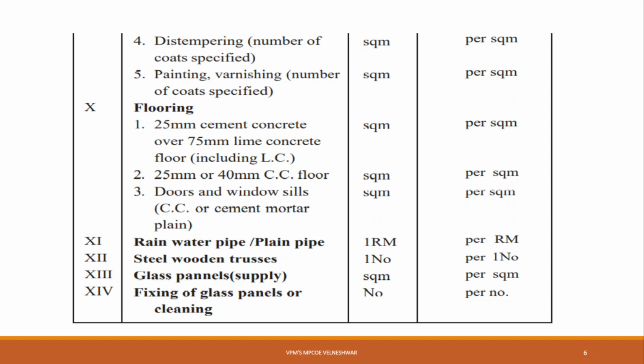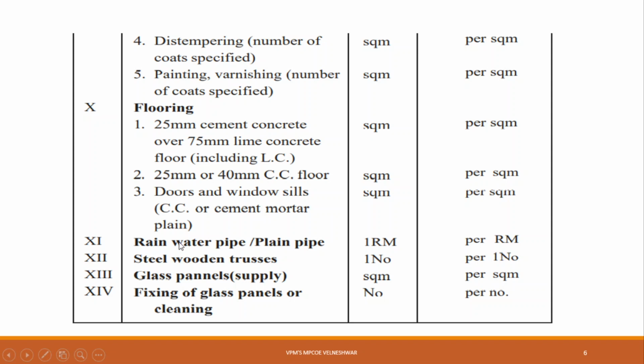Now the next one is your flooring. Flooring, 25 mm cement concrete over 75 mm lime concrete, is measured in terms of square meter. All flooring work is measured in terms of square meter. There is no cubic meter for flooring. Always keep in mind that flooring is always calculated in square meter. Then door and window sills, cement concrete or cement mortar plain, in square meter.